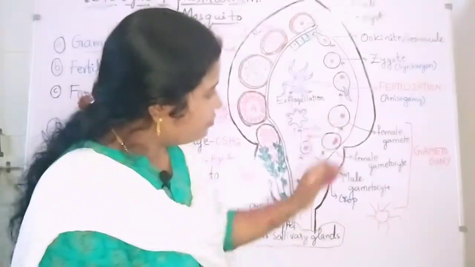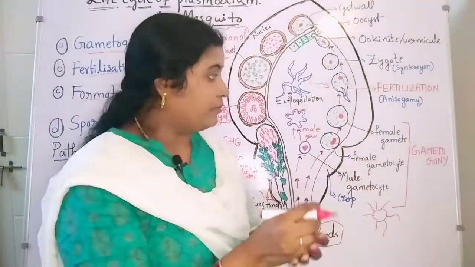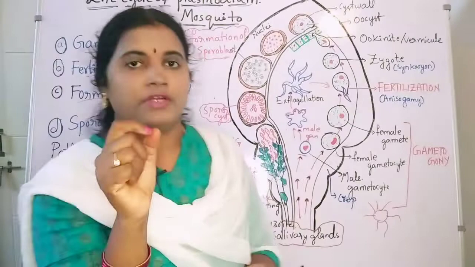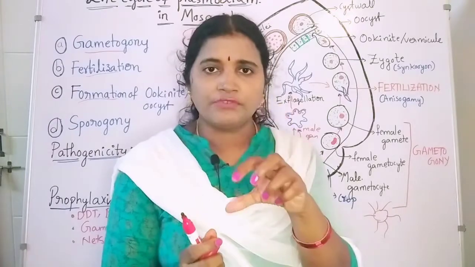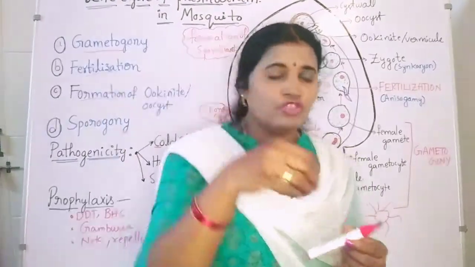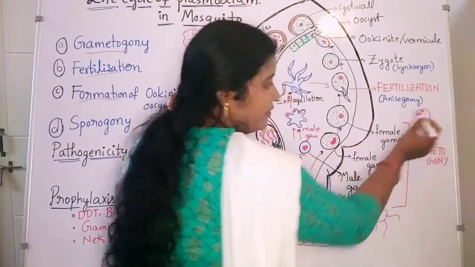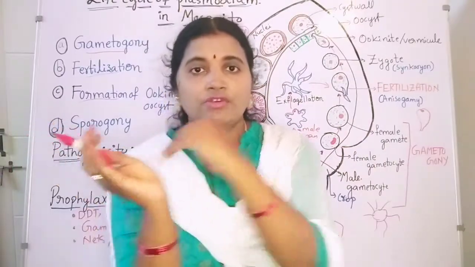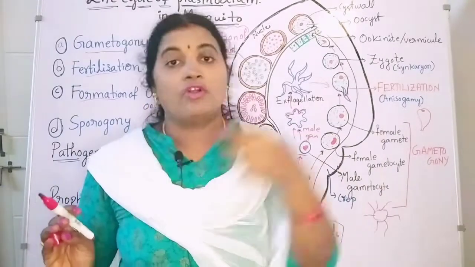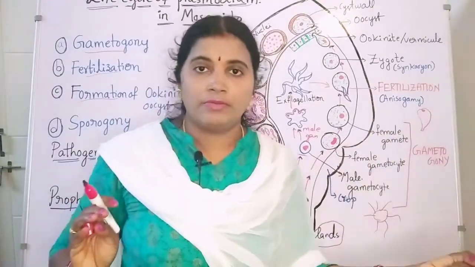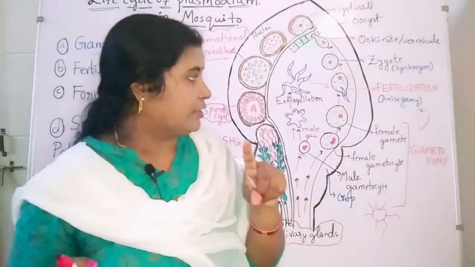Now, after the female gamete develops, there is one very important point here, listen carefully. The female gamete is going to show some changes, meaning it is going to form a cone-shaped structure. The nucleus and cytoplasm are going to the periphery, to one corner, so that it is able to accommodate the male gamete during fertilization.